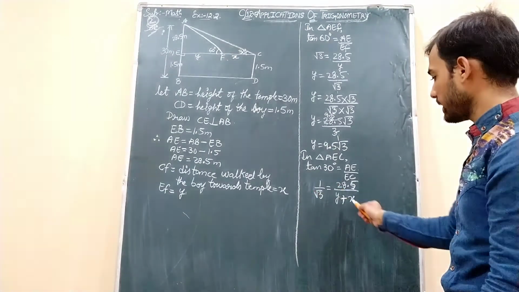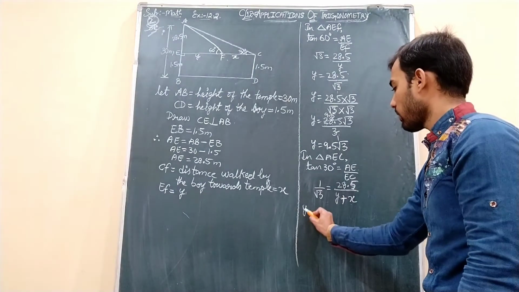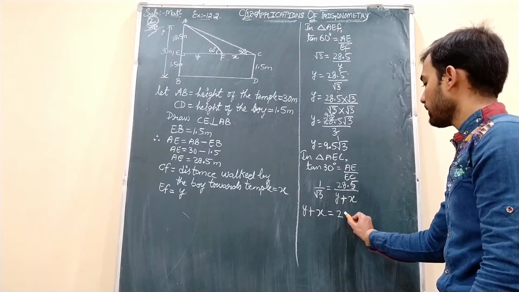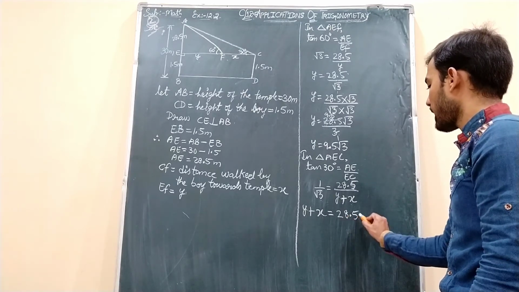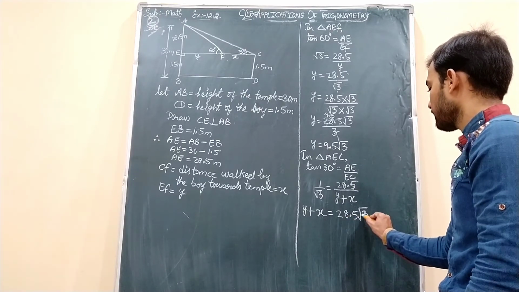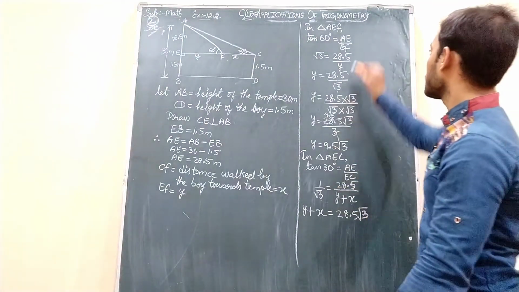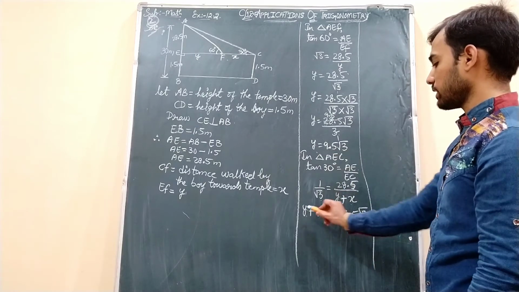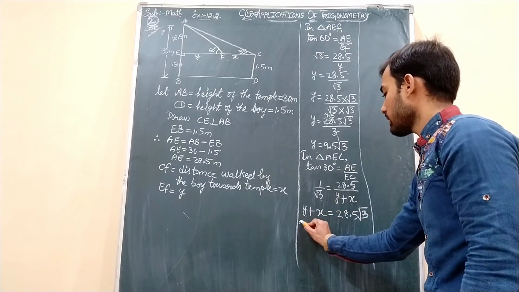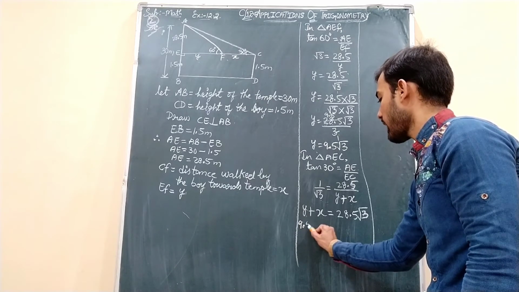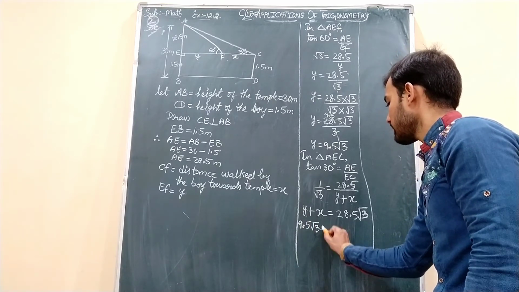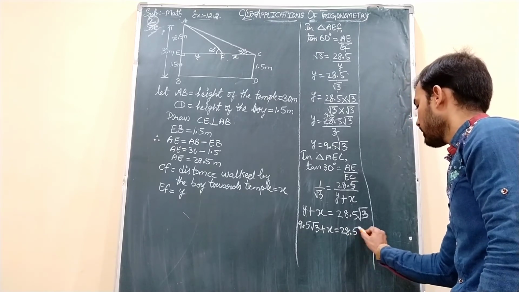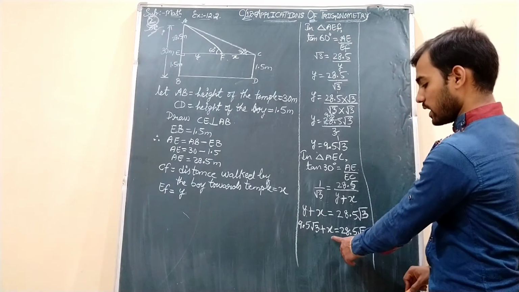Now cross multiplying completely, Y plus X equals root 3 into 28.5, which is 28.5 root 3. Okay students, the Y value we just got is 9.5 root 3. So we will substitute over here: 9.5 root 3 plus X equals 28.5 root 3, as we have to find the value of X.